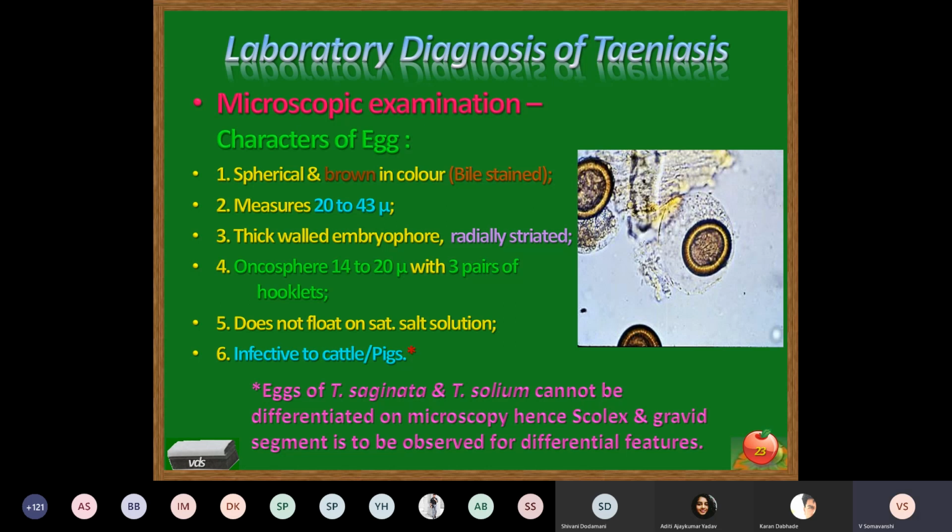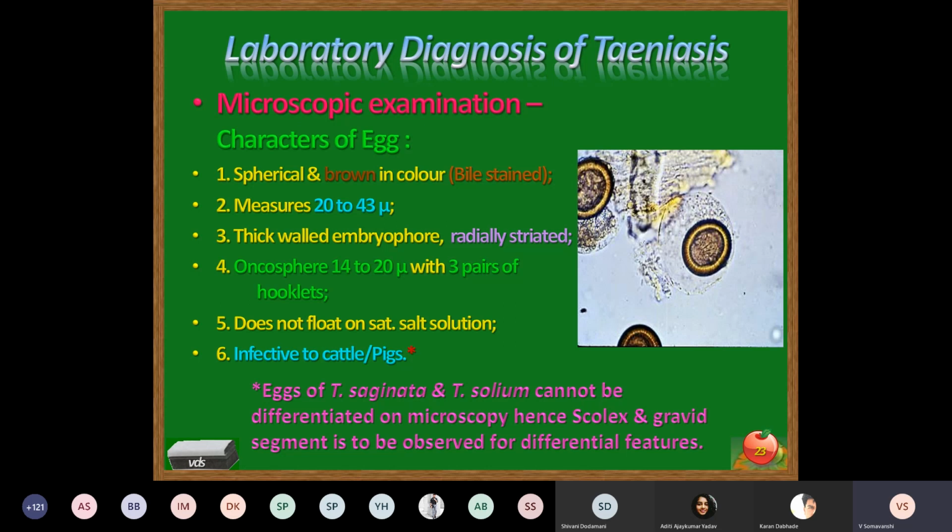Now here in this case, it is nothing related to the staining process which is done in the laboratory for the staining of the eggs. It is that when the parasite is present in the adult form in the intestine of a human being, the parasite feeds on the bile.